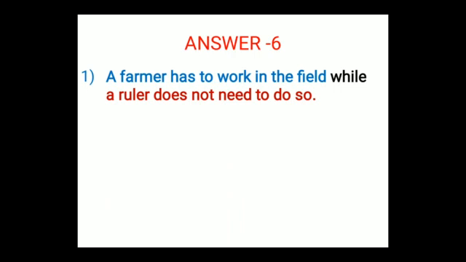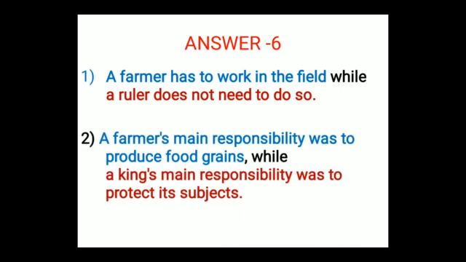Yes. So a farmer has to work in the field while a ruler or a king does not need to do so. Second, a farmer's main responsibility was to produce food grains. So to produce food grain was a responsibility of a farmer at that time, while a king's main responsibility was to protect its subjects. So what was the king's main responsibility? King's main responsibility was to protect its subjects, means its people of the kingdom.